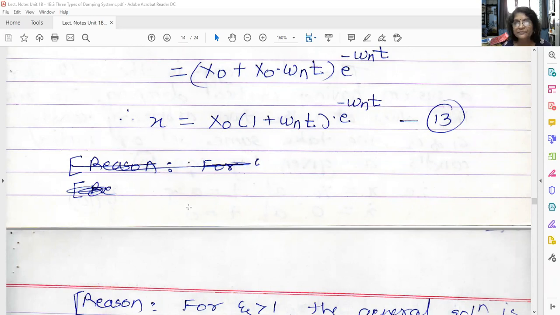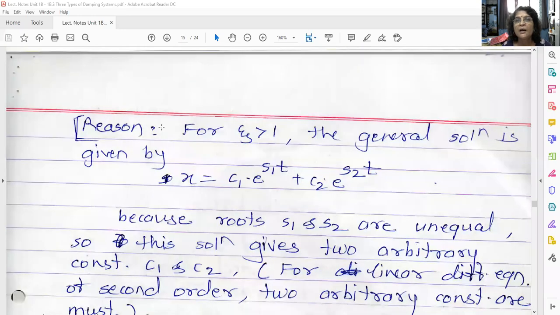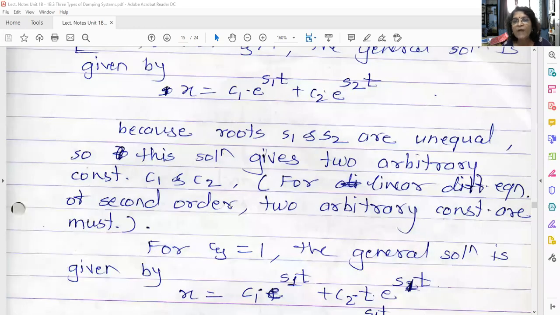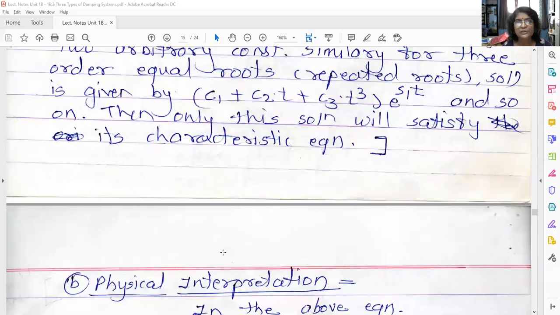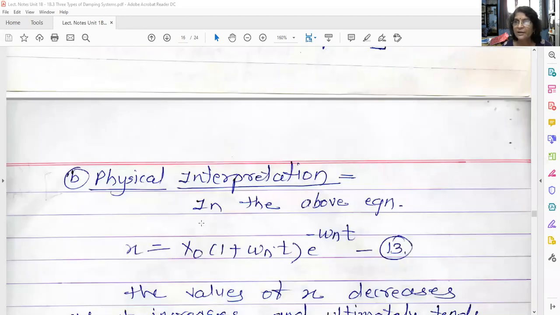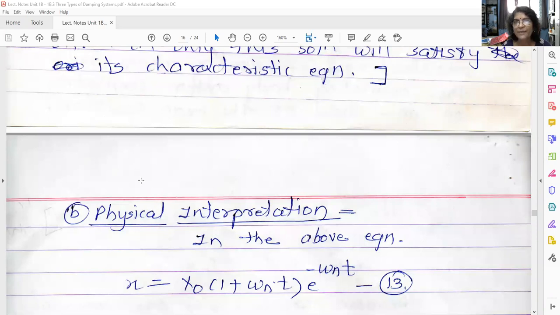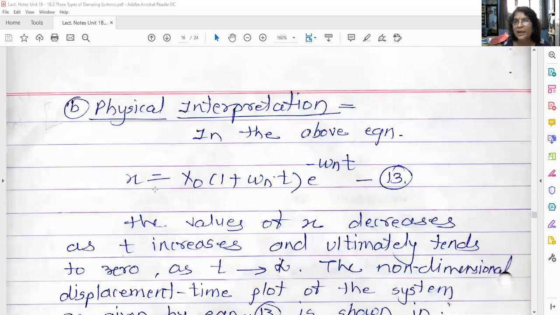Now, this is the explanation I have given for why you should choose the solution C1 plus C2 t into e raised to S1 t. Already I have explained this solution. Now the mathematical part is over. So what solution did we get from the mathematical part? X is equal to X0 into bracket 1 plus omega n t into e raised to minus omega n t.